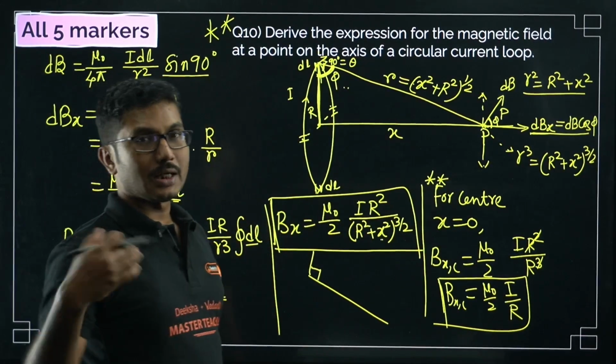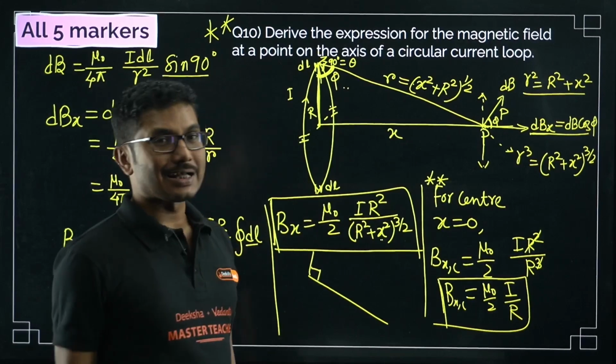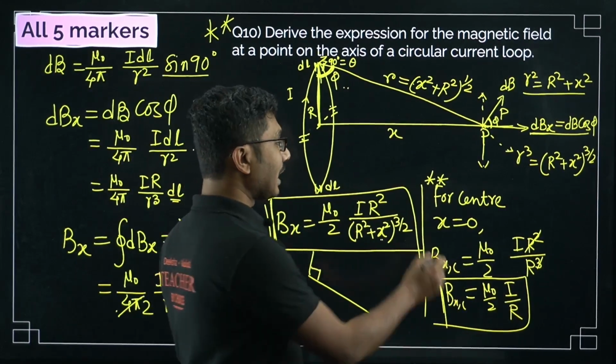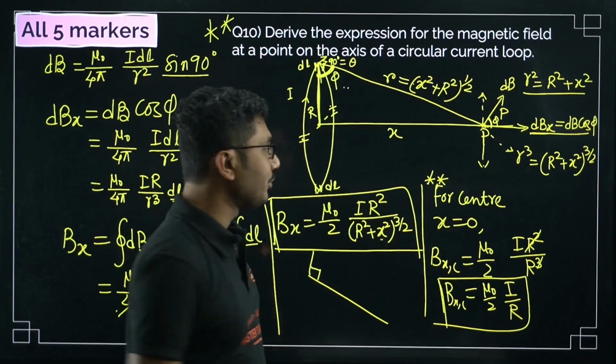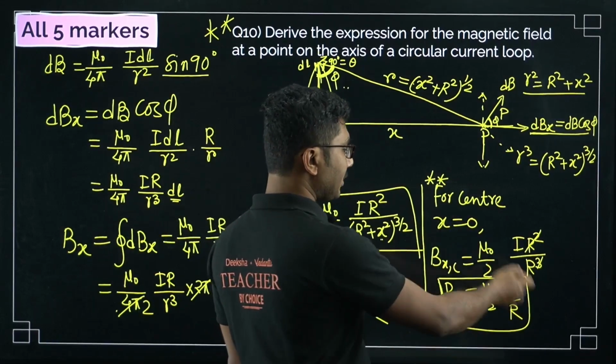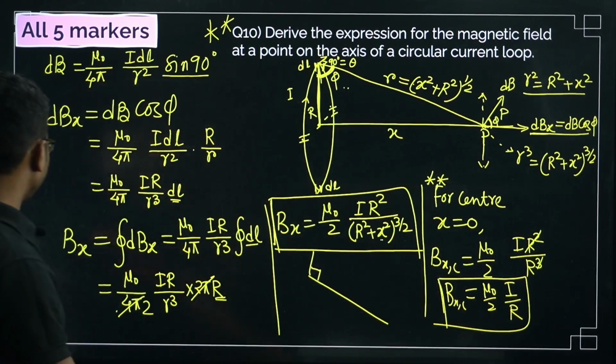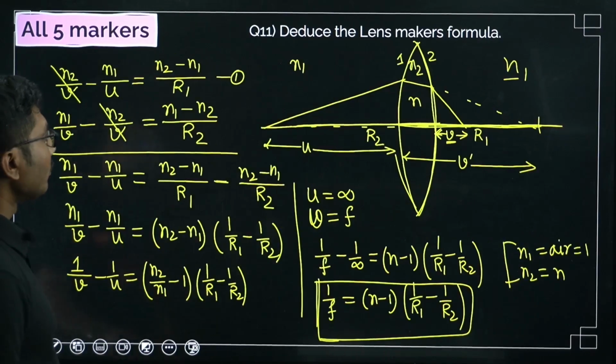Now there is an extra part of this question in case they ask you what is the magnetic field at the center. For the center it will be x equals 0. If you put x equals 0, the expression will come out to be mu naught I by 2r. Okay. Now let's move on to the next derivation.